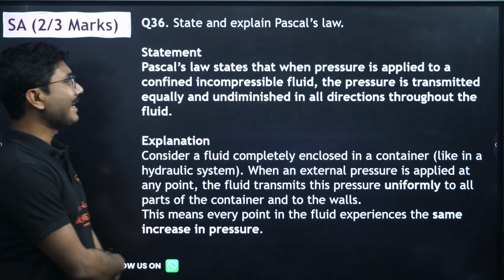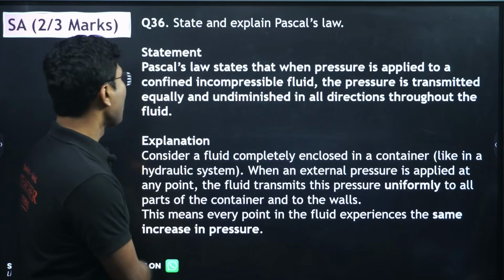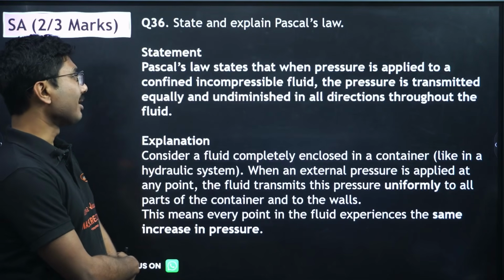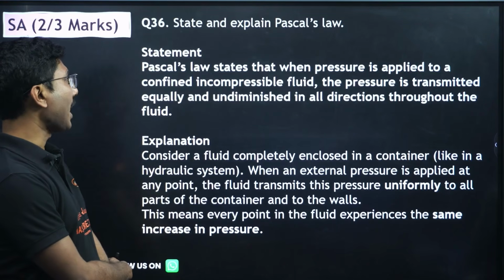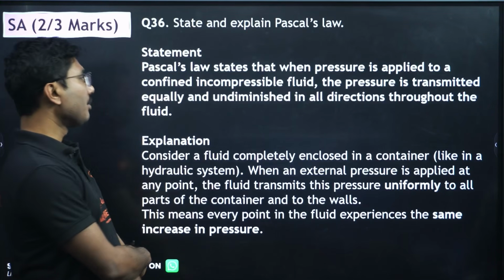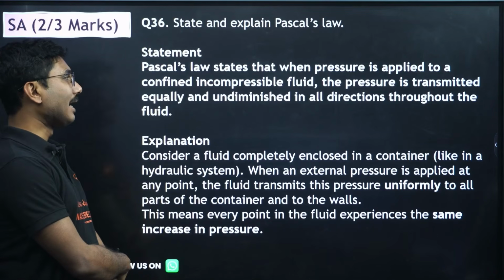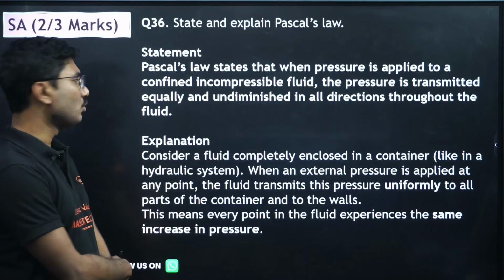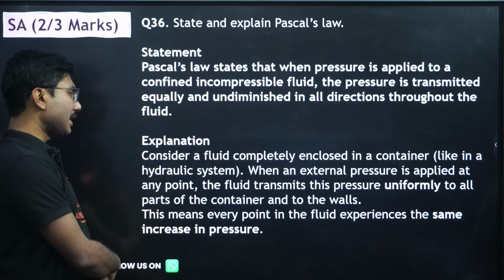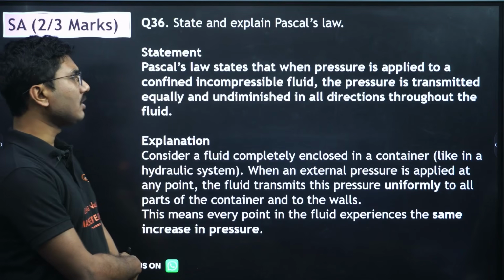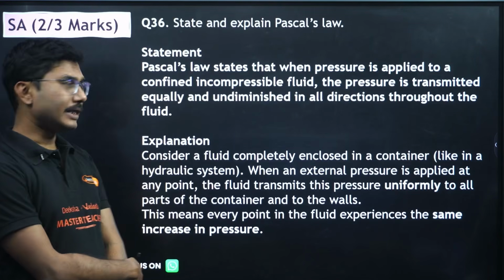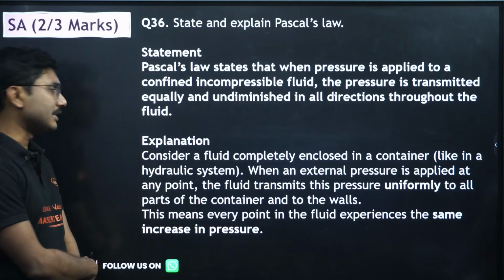Next, state and explain Pascal's law. Statement: Pascal's law states that when pressure is applied to a confined incompressible fluid, the pressure is transmitted equally and undiminished in all directions throughout the fluid. Explanation: consider a fluid completely enclosed in a container like a hydraulic system.